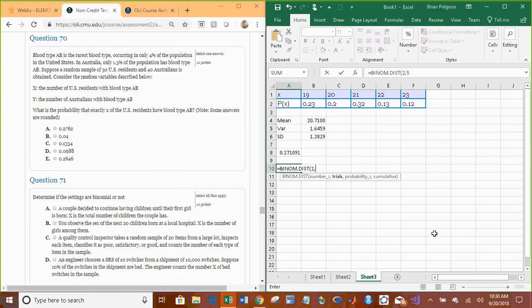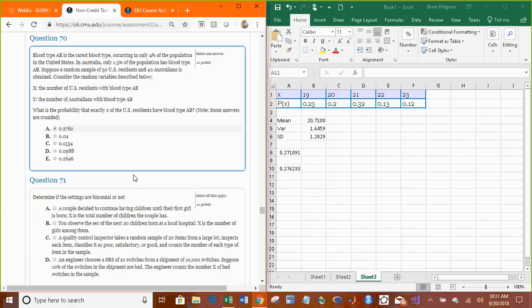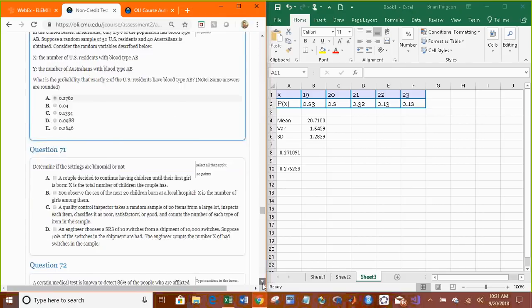50 U.S. The probability of success in the United States is 0.04, and we want cumulative of 0, 0.276. Okay.